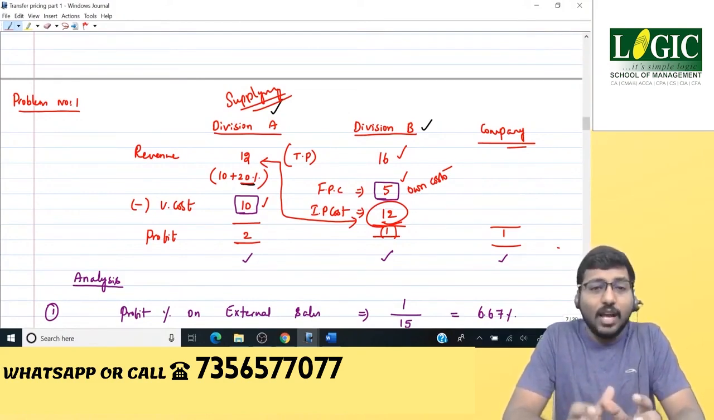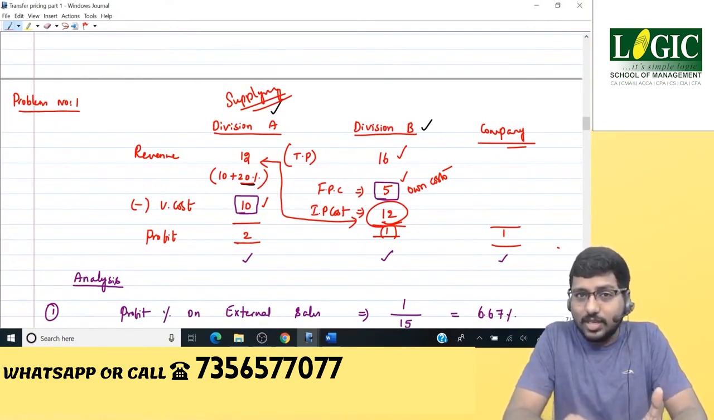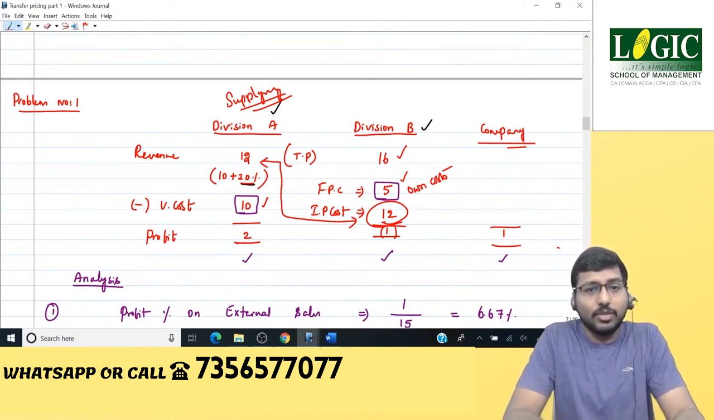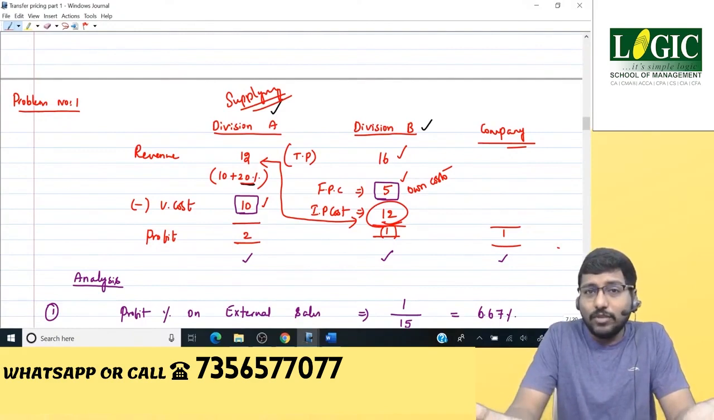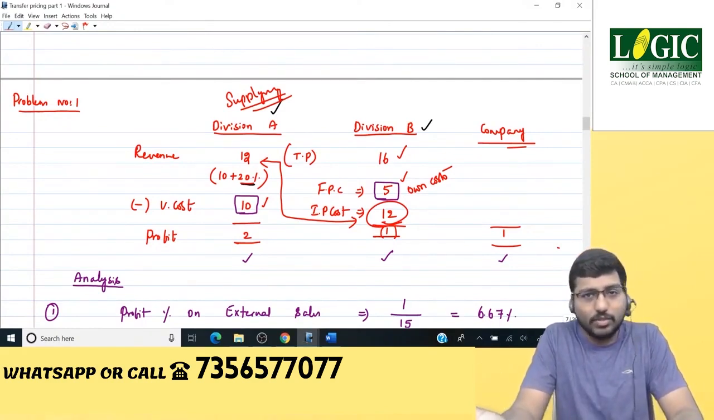So we have analyzed that this company has a markup of 6.67% on the external sales, whereas there was a markup of 20% on the internal transfer. Which is not fair. Why? Because you cannot have two different markups. So either 20% should be wrong or 6.67% should be wrong.